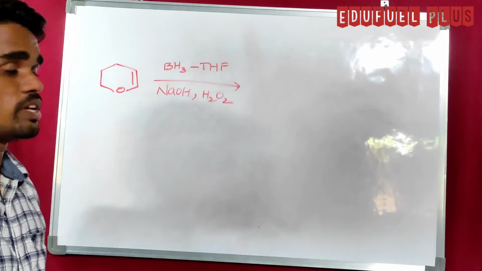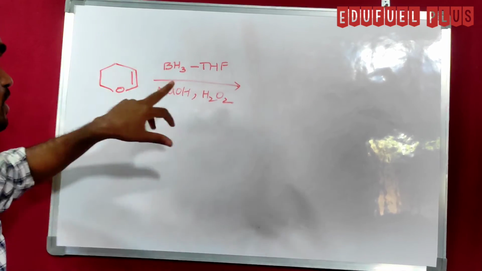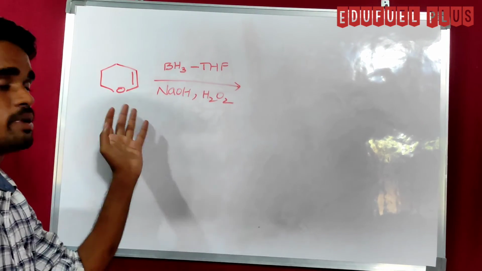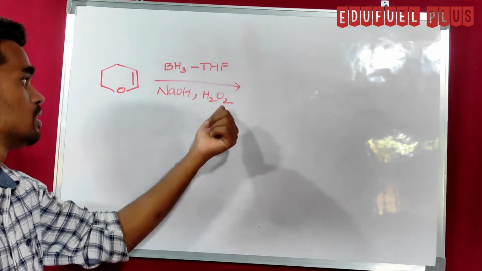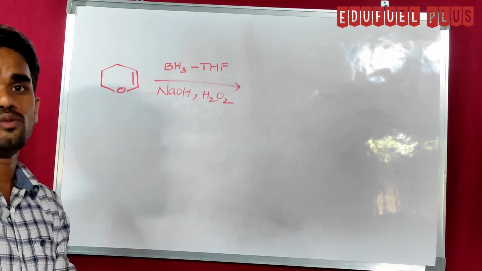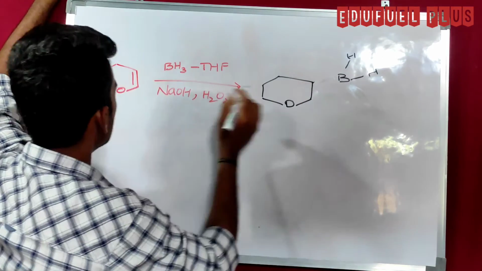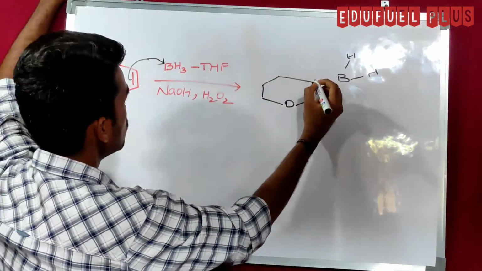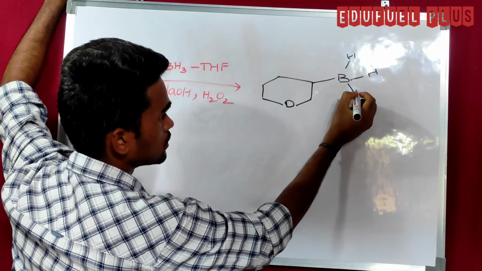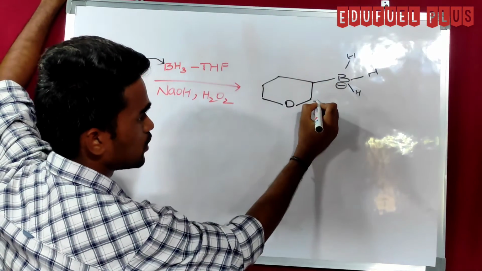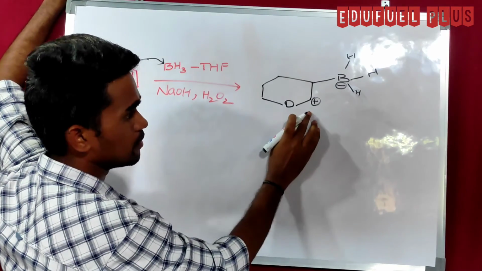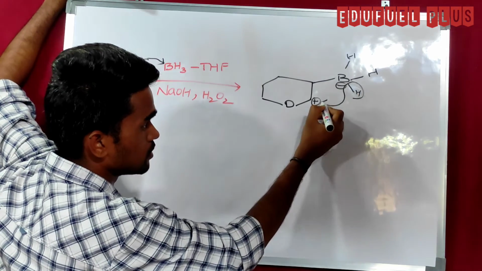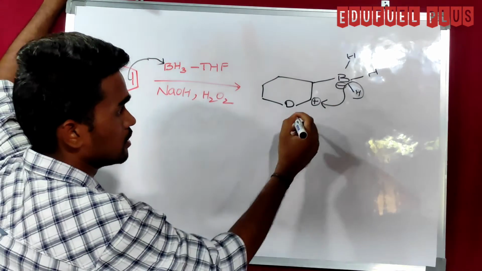See here how the reaction takes place. When you treat this substrate with this particular reagent, we call it hydroboration. After forming the hydroboration product, you have to treat it with H2O2 in the presence of NaOH, and find the final product. The donation of the pi bonded electrons takes place from this side, so we have a product like this, with negative charge here and positive charge here. Here we have positive charge, and boron contains negative charge. The hydride ion transfer takes place to here in a cyclic concerted way.